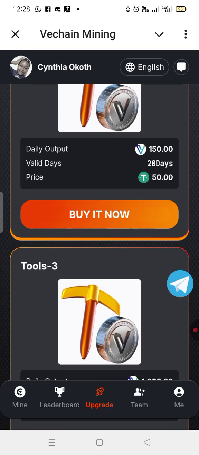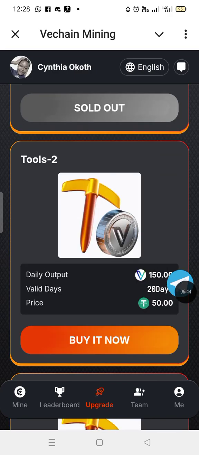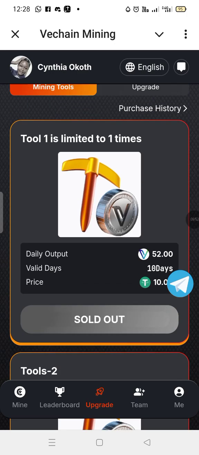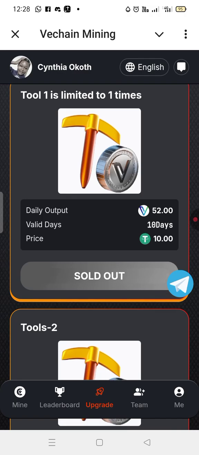So you can go ahead, click on buy it. Once you buy it, it will be shown here, sold out. So that way you've already subscribed to that certain level, so you'll be earning according to that level's instructions. You can see I'm in level 1, so every day I get 52 VET coin, or VChain coin. So for 10 days, that is worth $10.